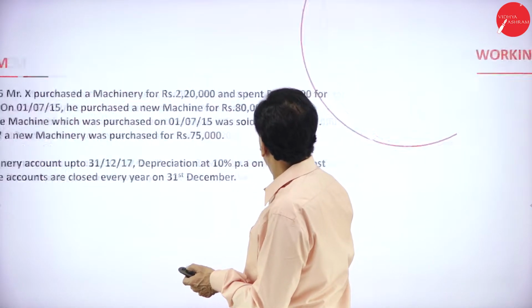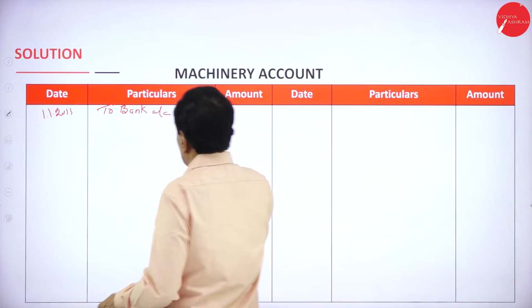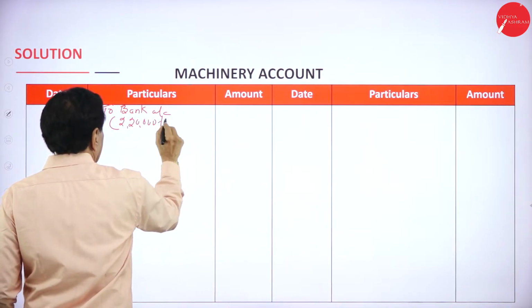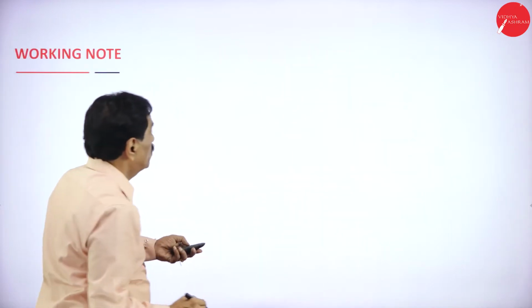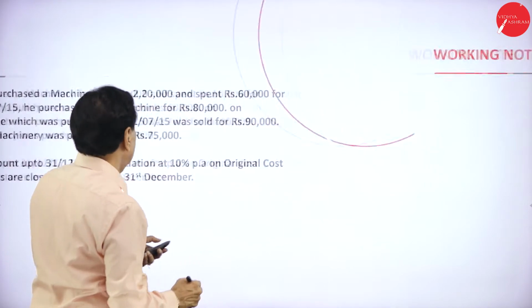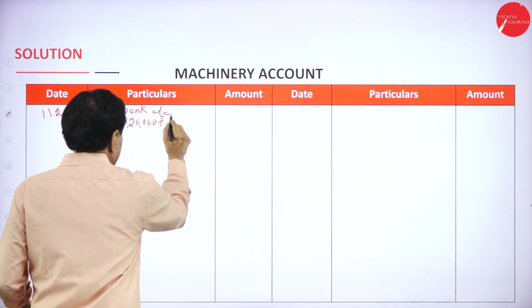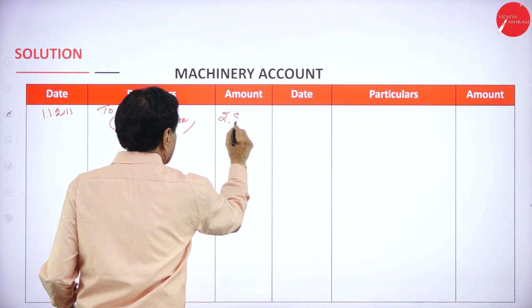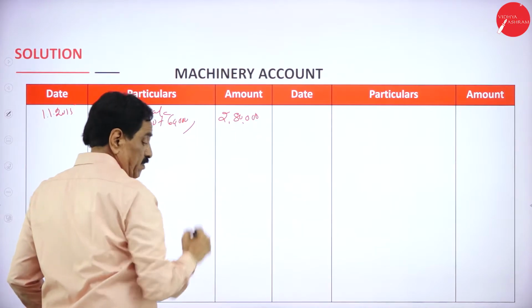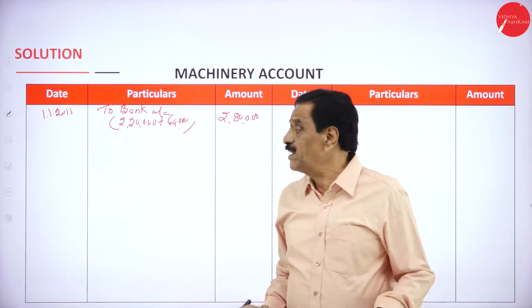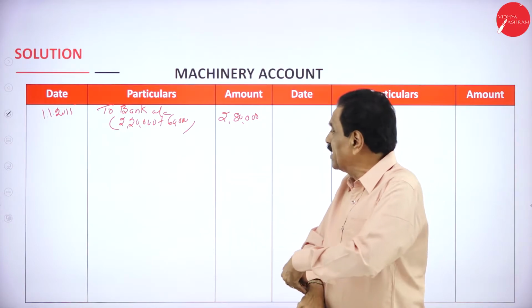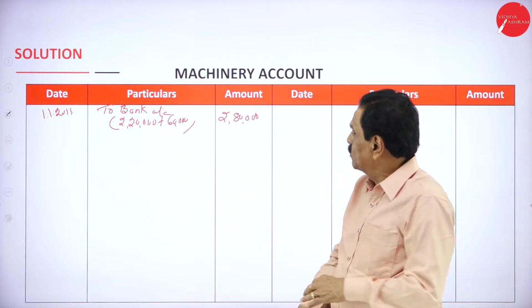What's the cost of the machinery? 2,20,000 plus installing cost of 60,000. It becomes 2,80,000 rupees. So this is the cost.